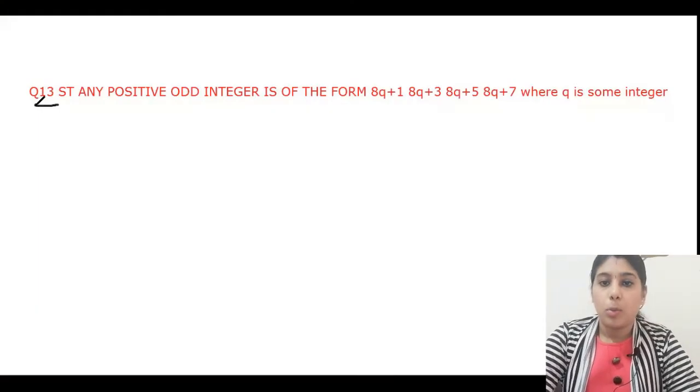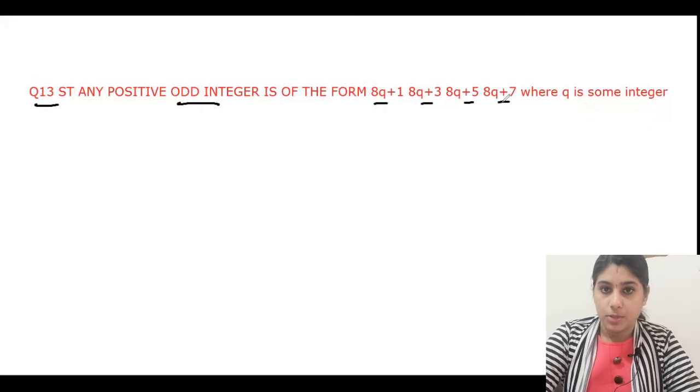So, in this session, we are going to discuss questions number 13, 14, and 15, out of the 25 questions, as I told. So we can directly start without wasting our time. Show that any odd positive integer is of the form 8q plus 1, 8q plus 3, 8q plus 5, or 8q plus 7.